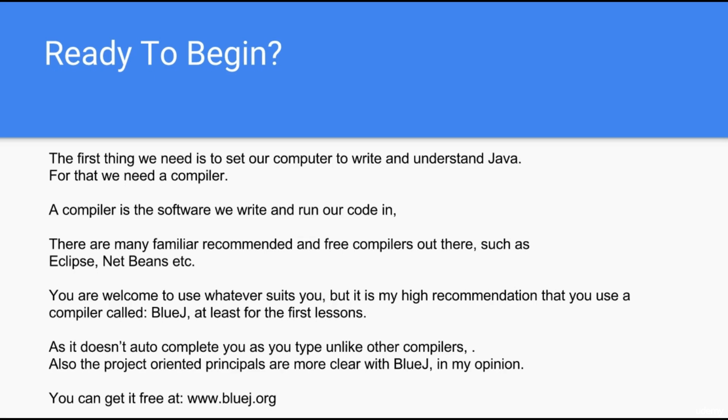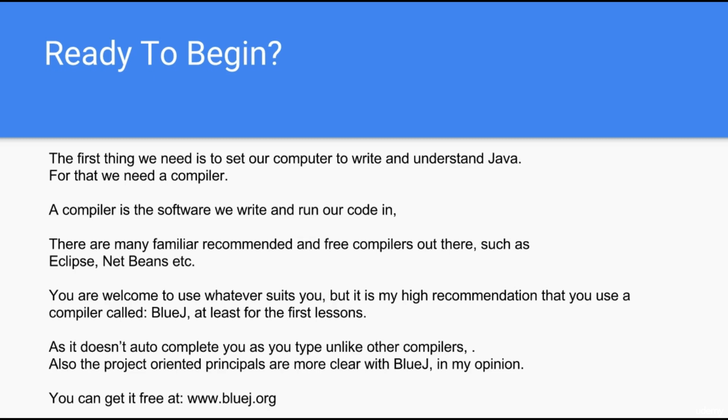But it is my high recommendation that you use a compiler called BlueJ, at least for the first lessons, as I think it's very good for students as it doesn't autocomplete as you type, as other compilers do. Also, the project-oriented principles are more clear in my opinion with BlueJ.